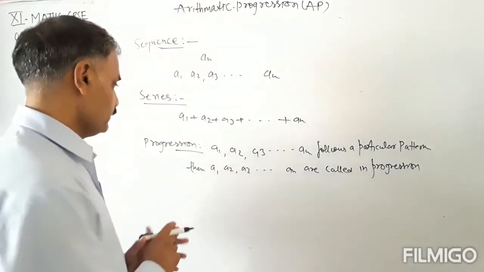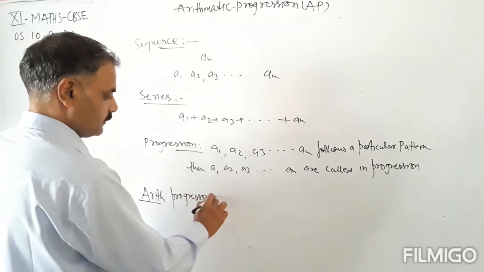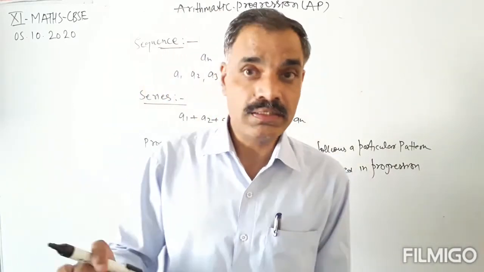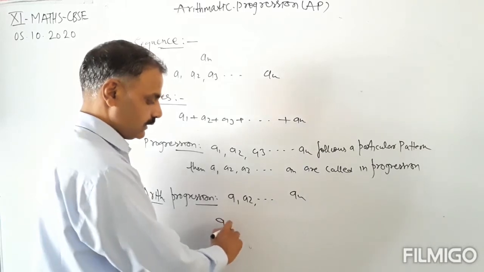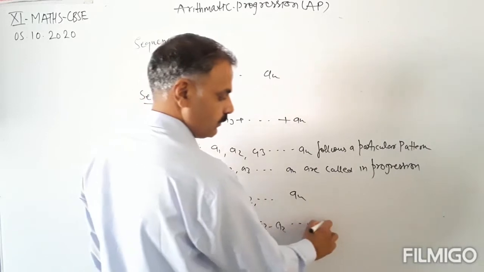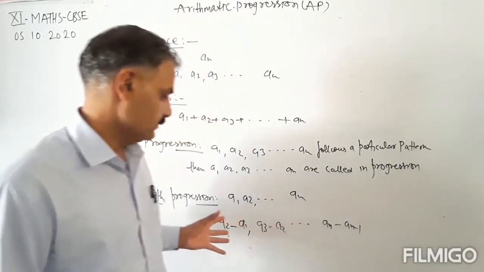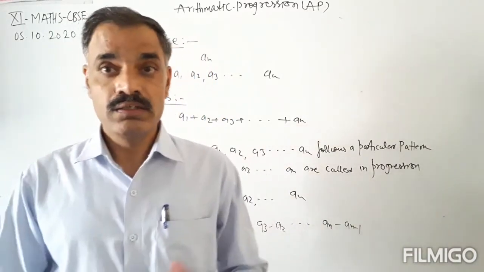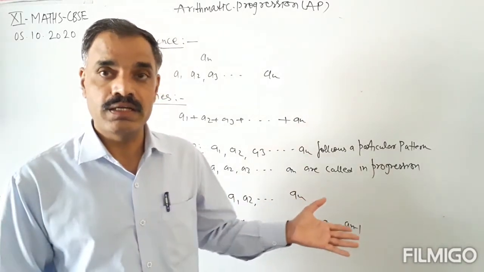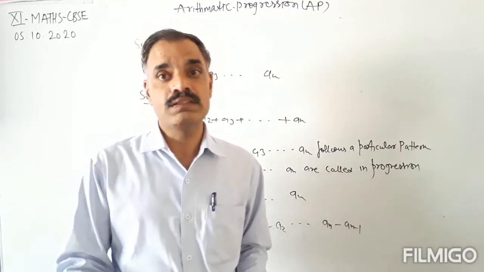And what is arithmetic progression? If the terms a1, a2 and so on an are following a particular pattern, and the pattern is such that the difference between the succeeding term and the preceding term, that is a2 minus a1, a3 minus a2 and so on, an minus an minus 1, is always the same, then this progression is said to be the arithmetic progression.